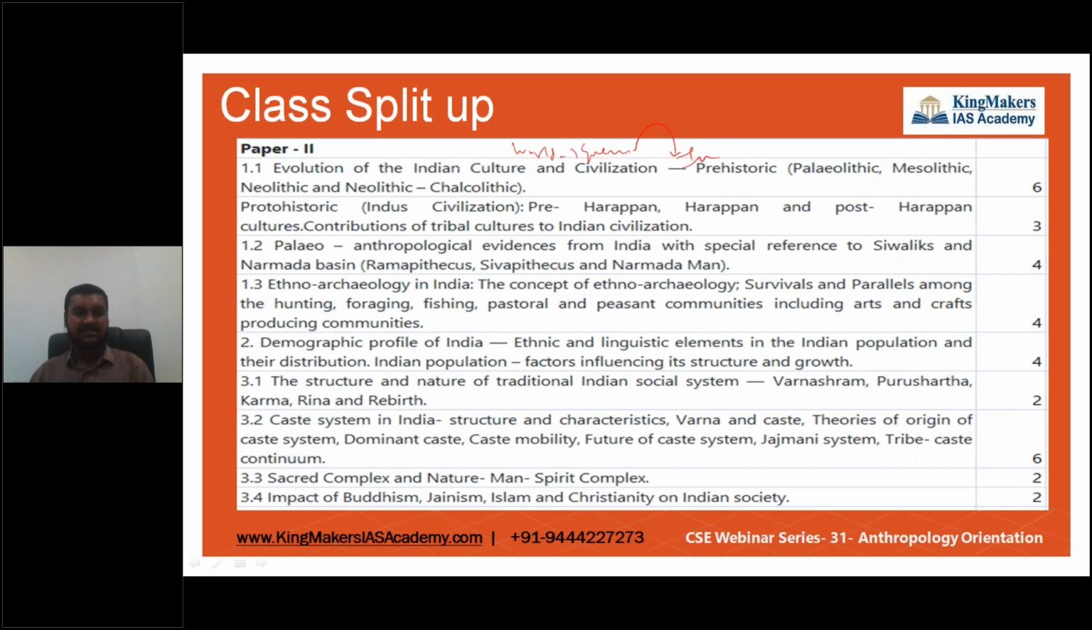In 1.8, you would have seen the period of prehistoric, Paleo, Meso, Neolithic, and Chalcolithic age. We are just going to apply it to the Indian context. There we would have seen the world context. Here we are just going to see the Indian context.